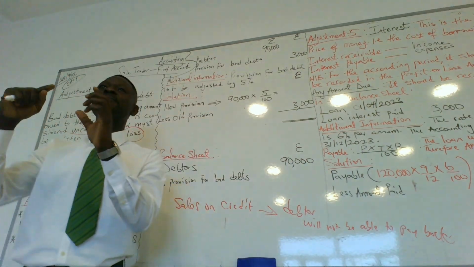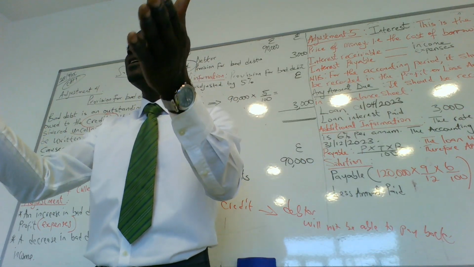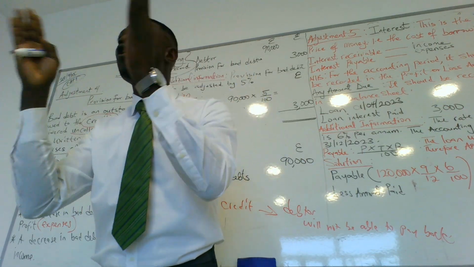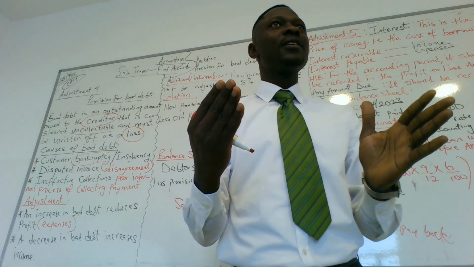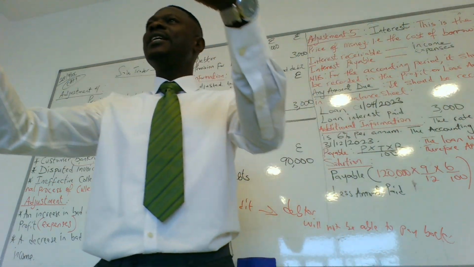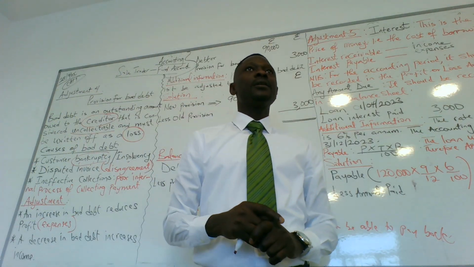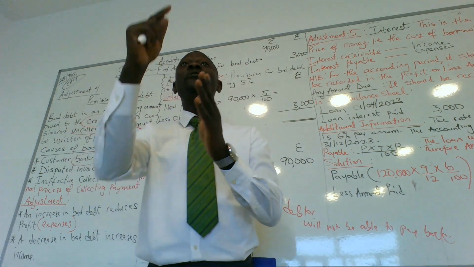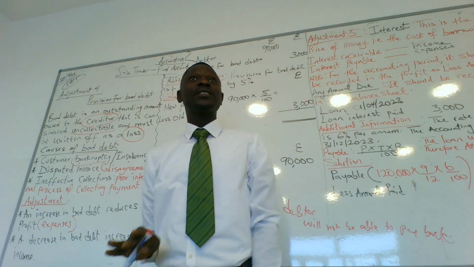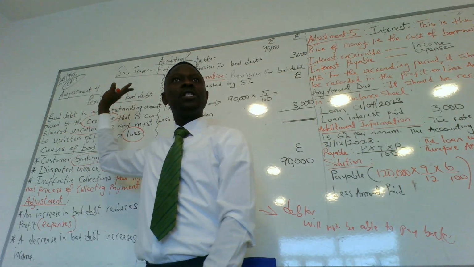What I'm saying is this: as soon as you declare yourself bankrupt, it simply means you need help. Government will pay part of it, or a business or investors that are willing to take up your business will pay you back. Trust me, it might take time. But before then, you have to close your account. In the course of closing your account, that is why you made the provision for the debt.